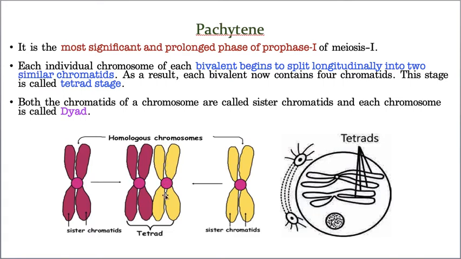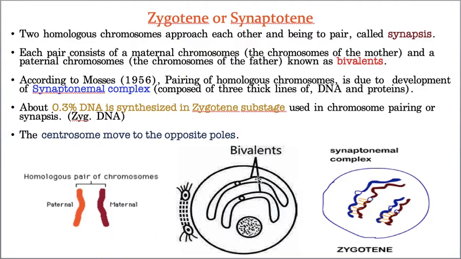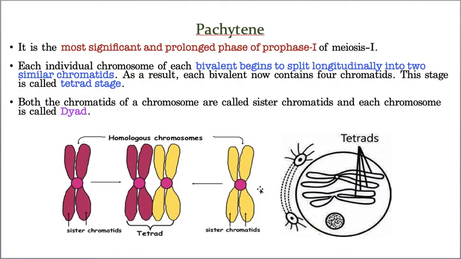See 1, 2, 3, 4. That's why it is called a tetrad. Hope you understood. Whereas here two are arranged. That's why it is a bivalent. Bivalent means two chromosomes are attached, whereas when the chromosomes undergo a longitudinal split, that results in tetrad formation. Okay. Now, the first change of pachytene is tetrad formation. Now, let us take the second change.